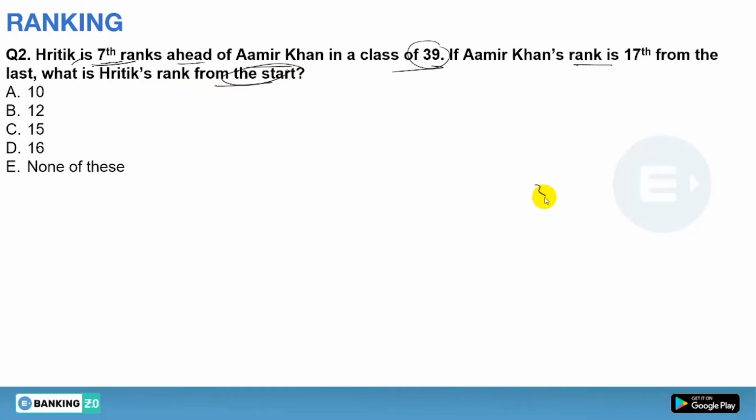Suppose there are a total of 39 students. Okay, so suppose from the bottom this is Amir Khan, and he ranks 17th. Okay, he ranks 17th from the bottom. Yes or no? Now Ritik is 7 ranks ahead, so 17 plus 7. So from the bottom, Ritik will be 17 plus 7, that will be 24th. Yes or no?